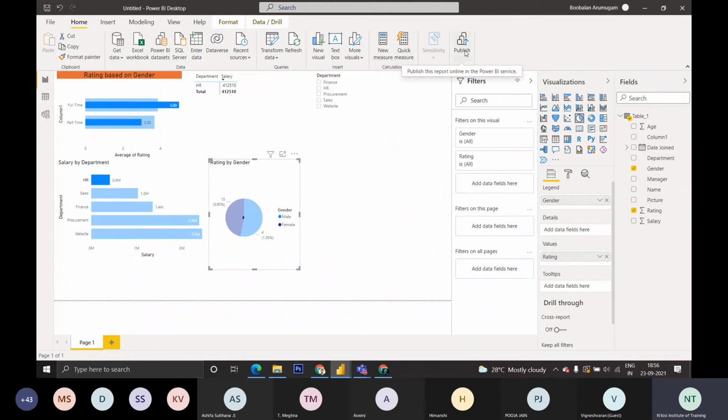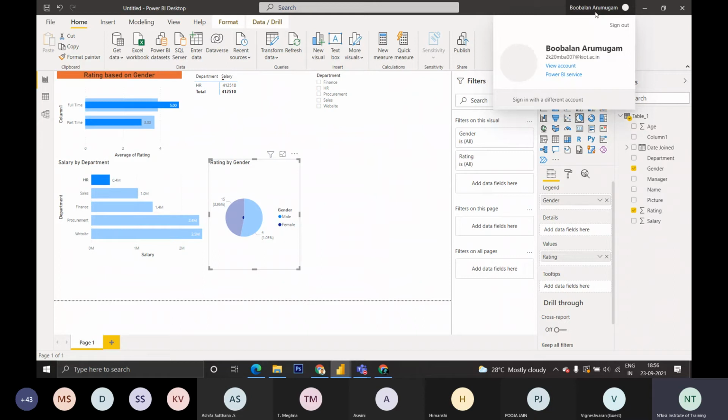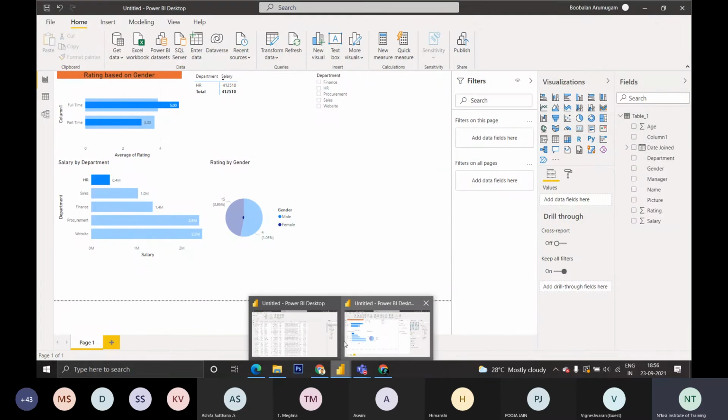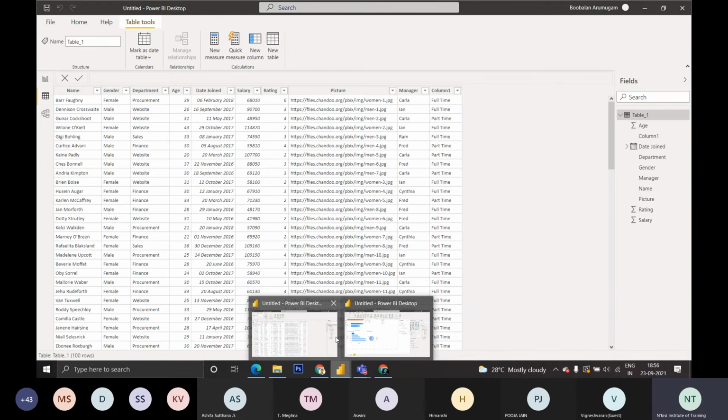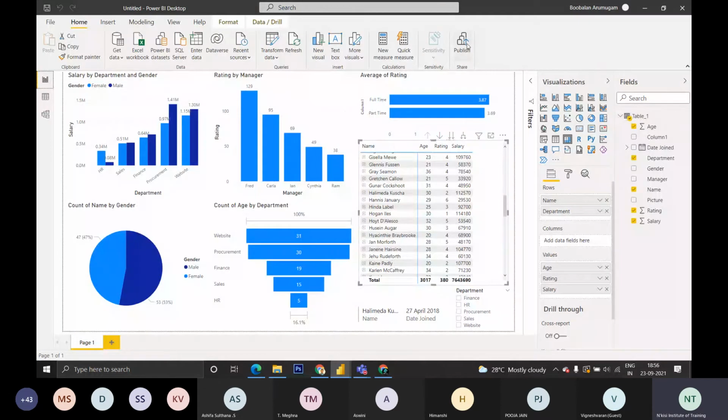If you want to publish, you can see that I have logged in using a Microsoft account, a BI account. There is a separate BI account available. There is also Power BI Service available. It will publish to an online cloud. The same Excel sheet, the same dashboard, can be viewed by people online. If I publish to my account, I can get the link, and that link can be shared with people to view the data.